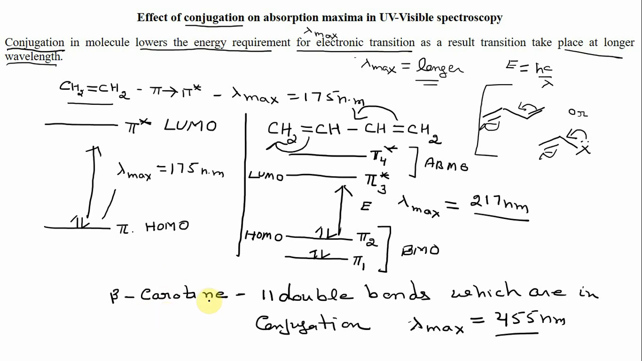So in a nutshell, we can say conjugation always results in a lowering of the energy gap for the electronic transition. So lambda max, or the absorption wavelength, shifts towards the longer wavelength. And how does it take place? With an increase in conjugation, the number of bonding and anti-bonding molecular orbitals increases. So the gap between HOMO and LUMO decreases and lambda max shifts towards the longer wavelength. Okay, now the next term is chromophores.